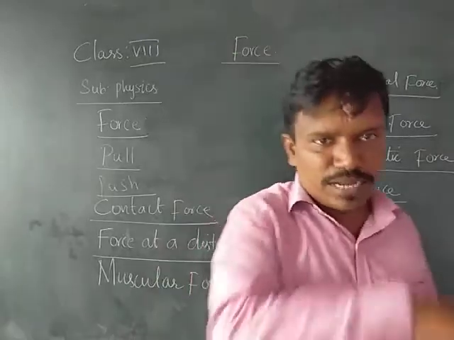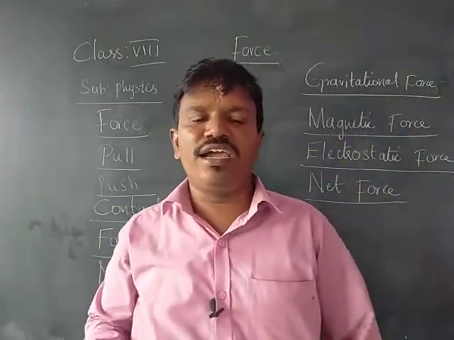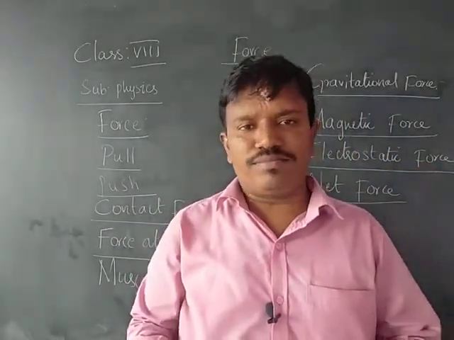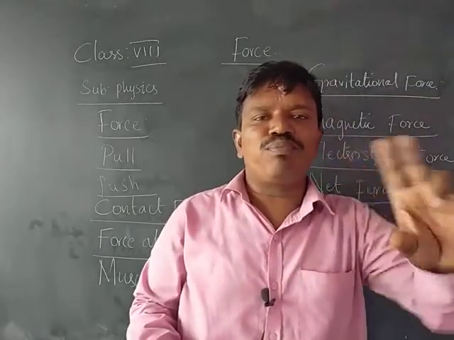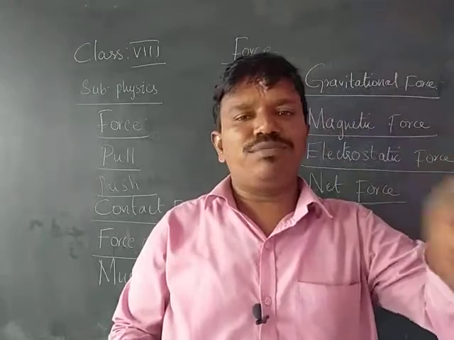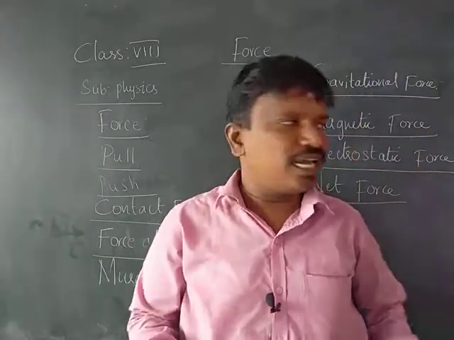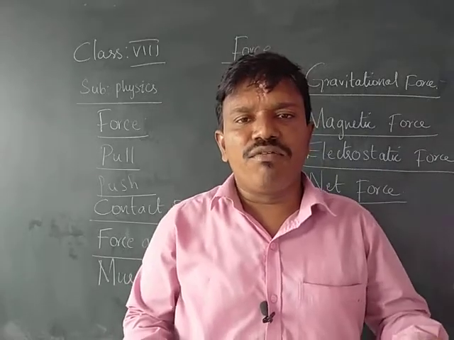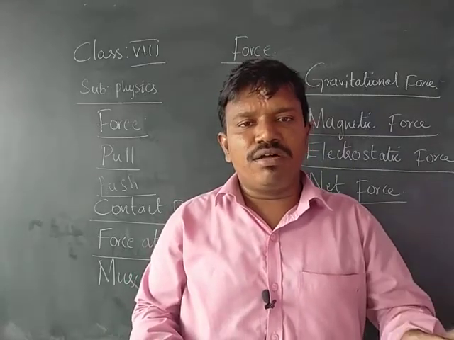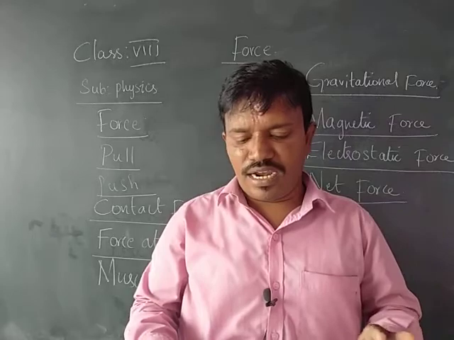Normally the net force will be equal to the sum of the forces acting on the body. That means if they are in opposite directions, the sum of the negative and positive forces acting on the object together is called the net force. Or we can define the net force as the algebraic sum of the forces which are exerted on the object.